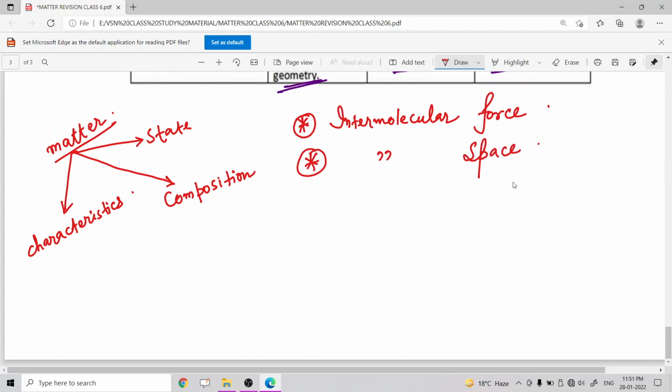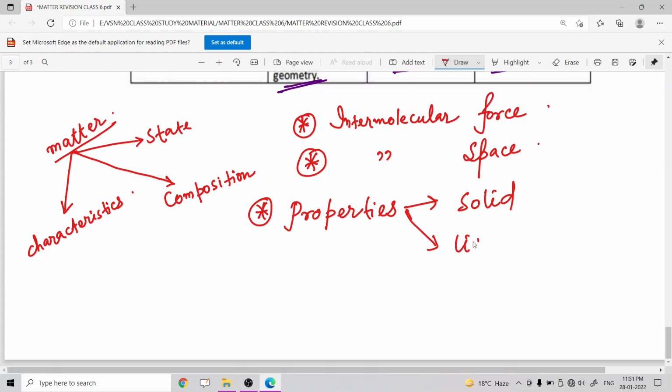Now the next point is different properties of solids, liquids and gases also.